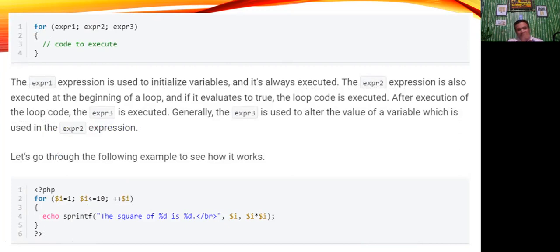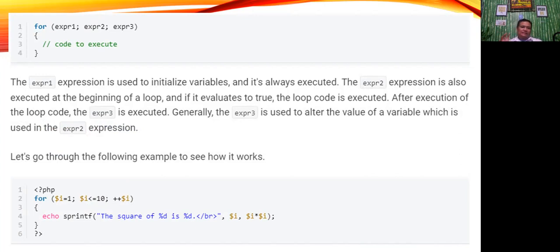Expression 2 is also evaluated at the beginning of a loop, and if it evaluates to true, the loop code is executed, for example a is greater than or equal to 20. After execution of the loop code, expression 3 is executed. Generally, expression 3 is used to alter the value of the variable which is used in expression 2. So let's go through the following example to see how it works.